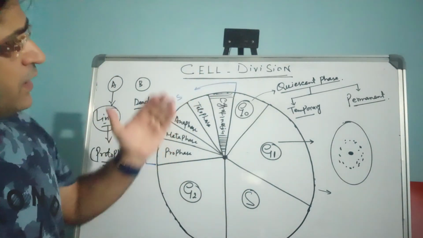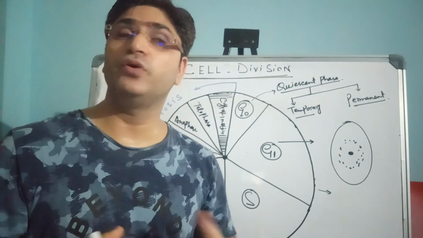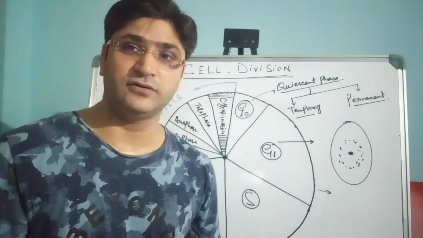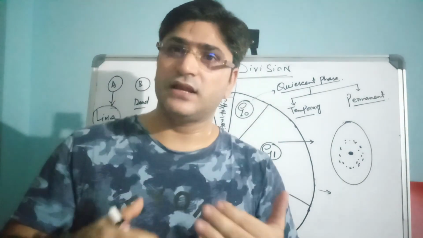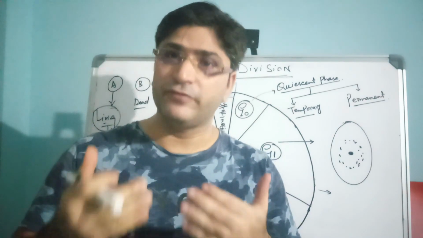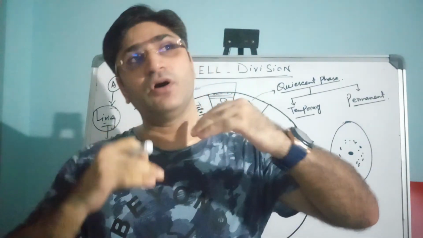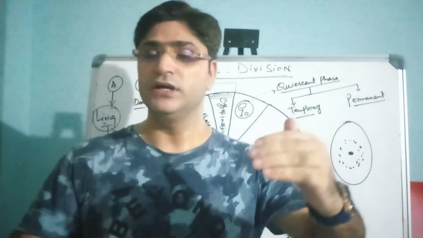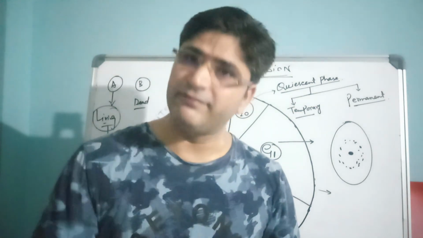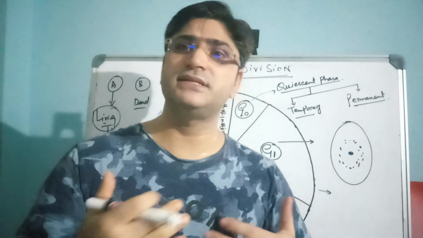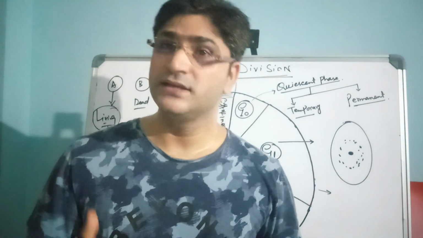Now, cell division: when the cell is going to divide, that is the point. There are various phases and various events which occur before the cell divides itself. The series of all the events by which the cell prepares itself, grows, and then divides is known as the cell cycle.